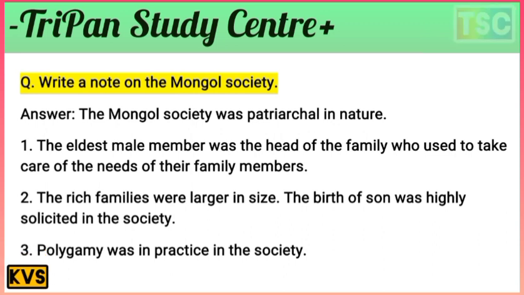Rich families were large in size. The birth of a son was highly solicited in the society. Polygamy was a practice in the society. That's the most important point here.